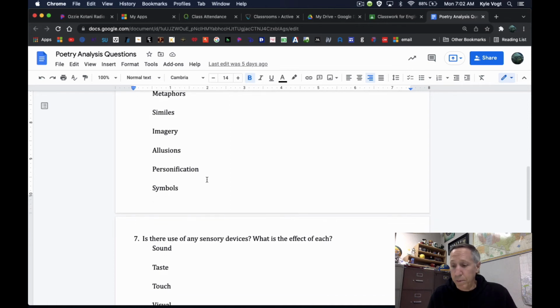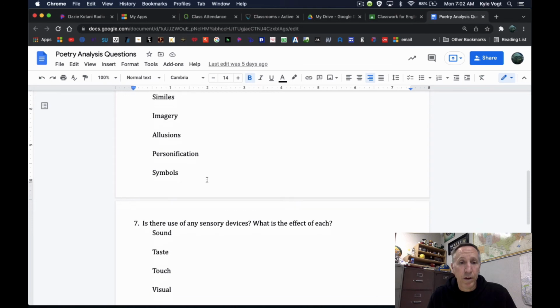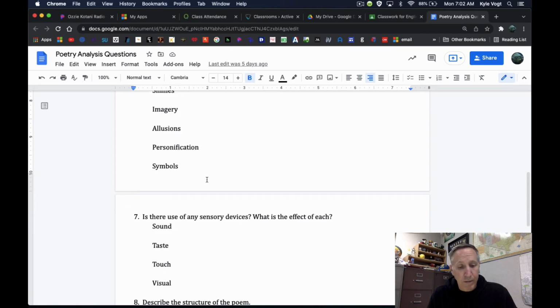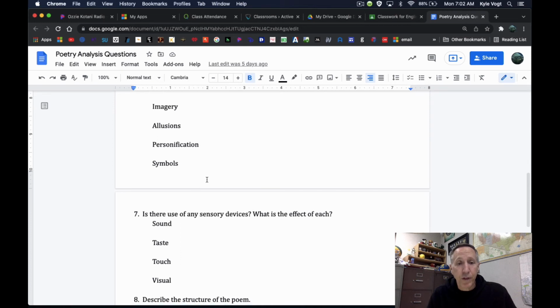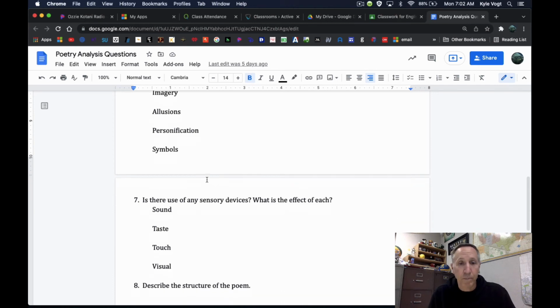Personification, we know about that, where non-human things take on human attributes. Like if Another Mountain had said, and the mountain smashes me with its mighty fist, that would be a personification, but not every poem has that. Symbols, are there things that represent other things? Back to Another Mountain, there was dirt and stone. Those could have been symbols of particular problems or maybe particular people that get in your way, depending on how you look at things. So you're looking for that in this poem.